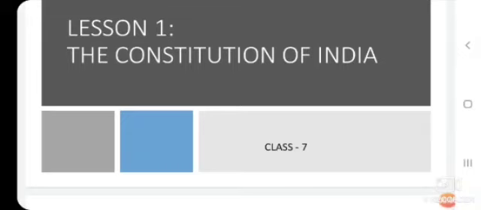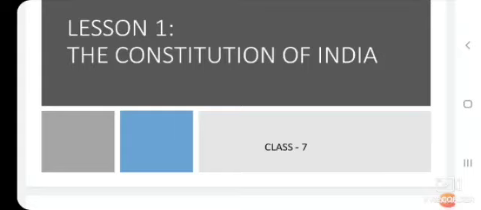Till now, you were sent the geography 2 lessons, that is representation of geographical features and the atmosphere in geography. And in history, we have completed rise and spread of Christianity. Now, next in civics lessons, the first lesson is the Constitution of India. Children, today we are going to learn lesson 1 from civics, the Constitution of India. So, in your syllabus, civics lessons, the first lesson is the Constitution of India.